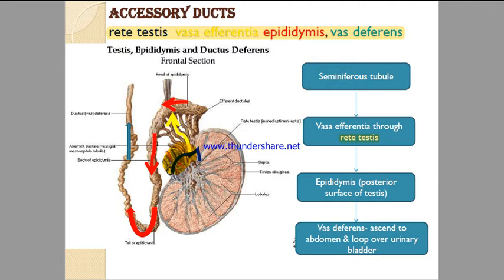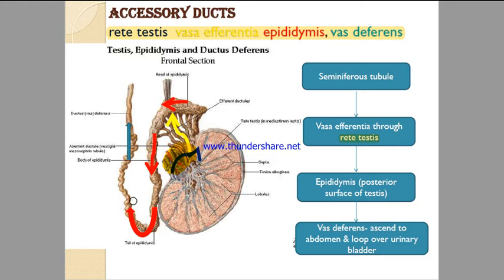If this function doesn't happen, then the sperm would reach the epididymis with the fluid. They will not be concentrated, which will lead to infertility. So, they perform a very important function to concentrate the sperms by absorbing the fluid present.